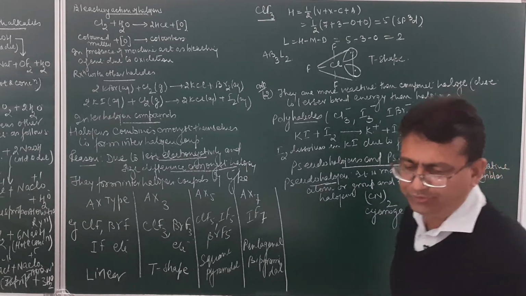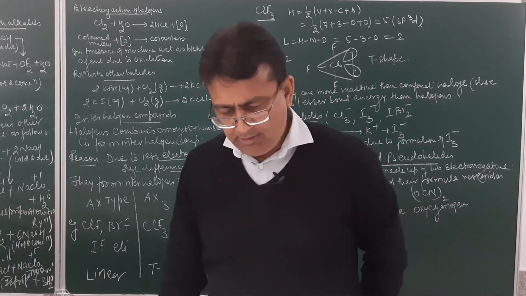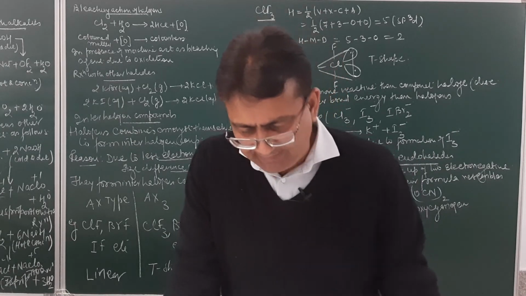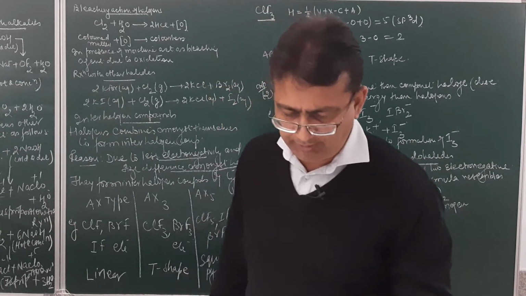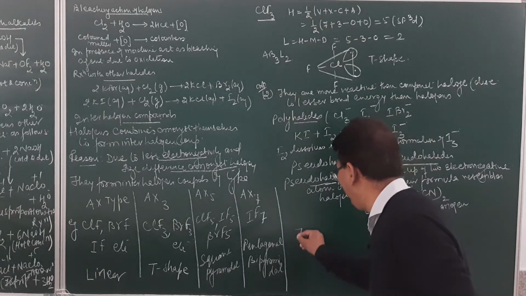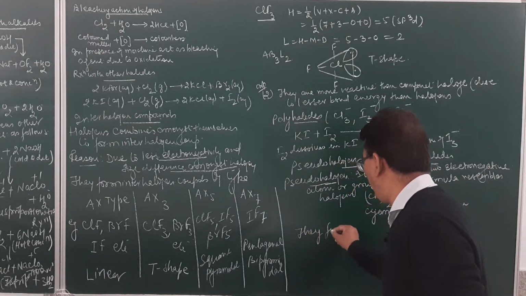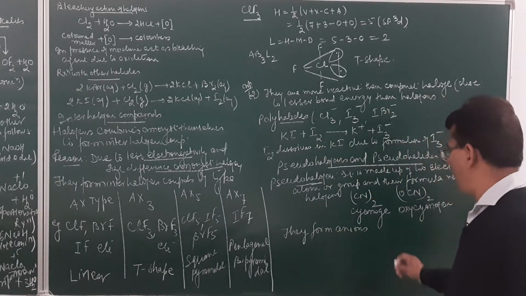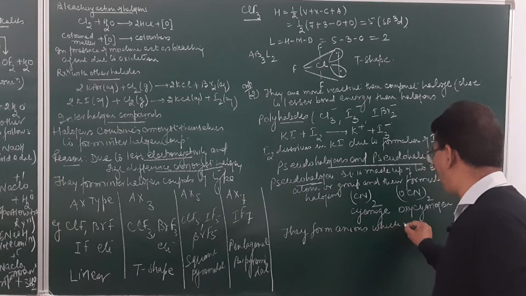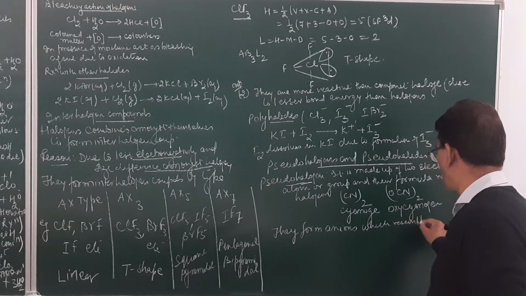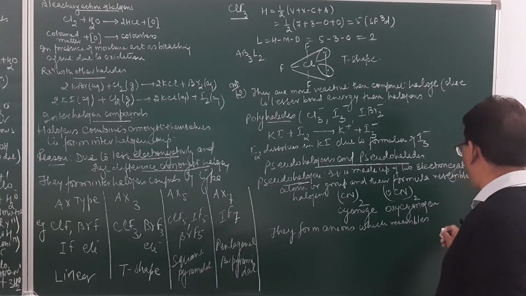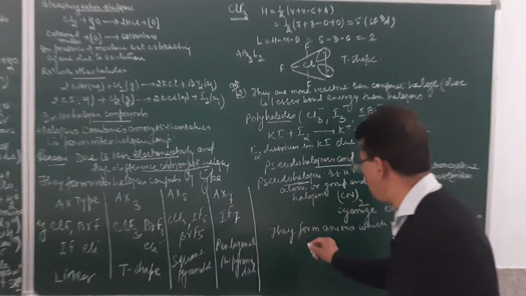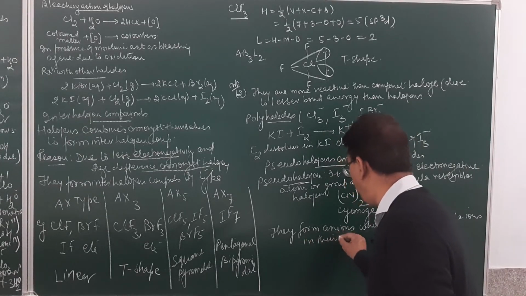Cyanogen and then oxycyanogen, etc. Then they form anions which resemble halide ions in their properties.